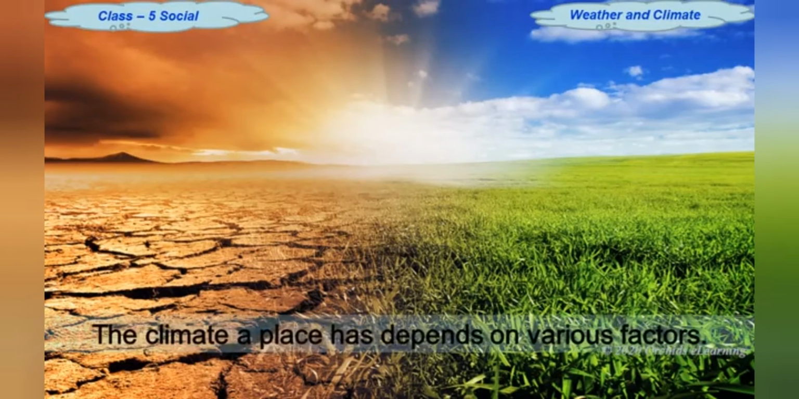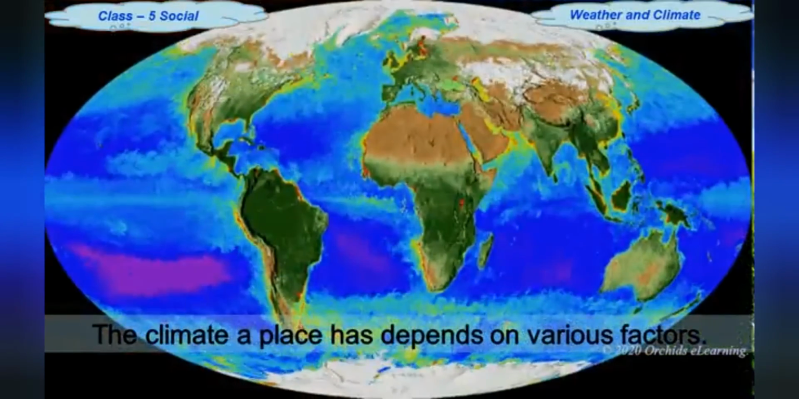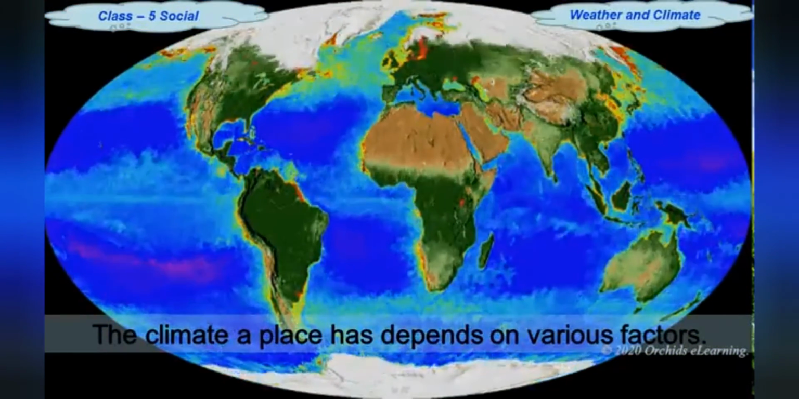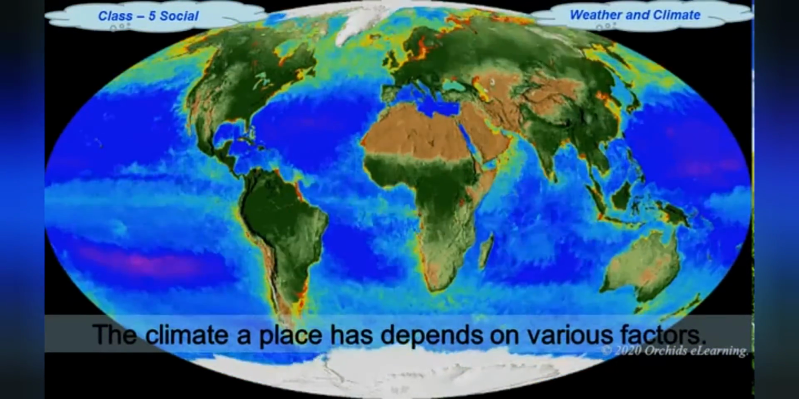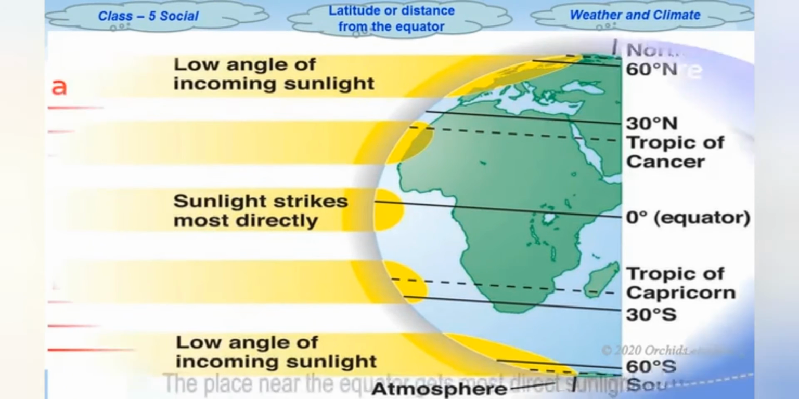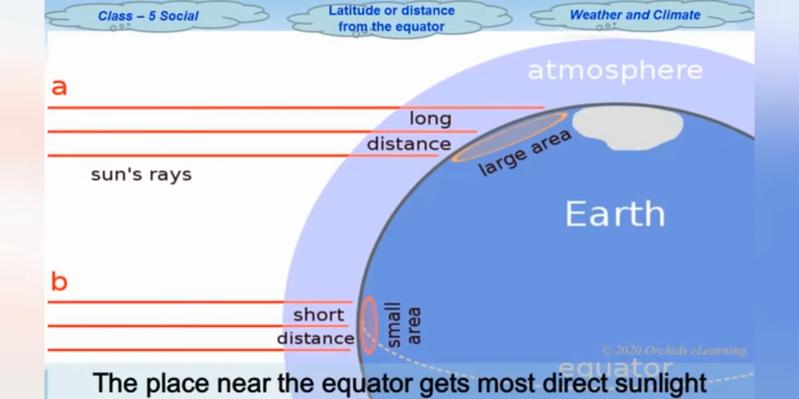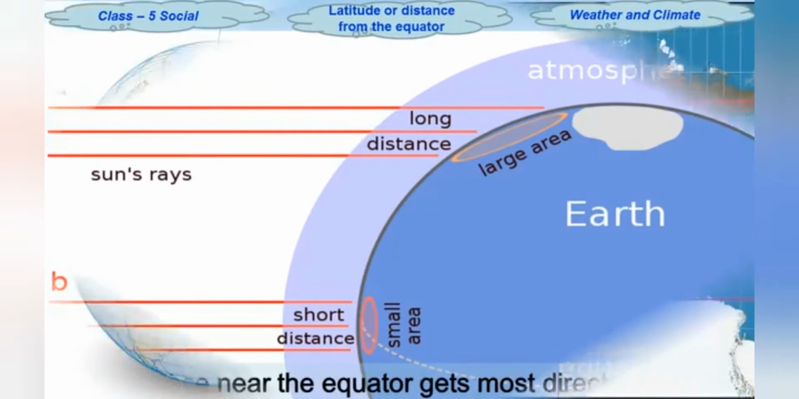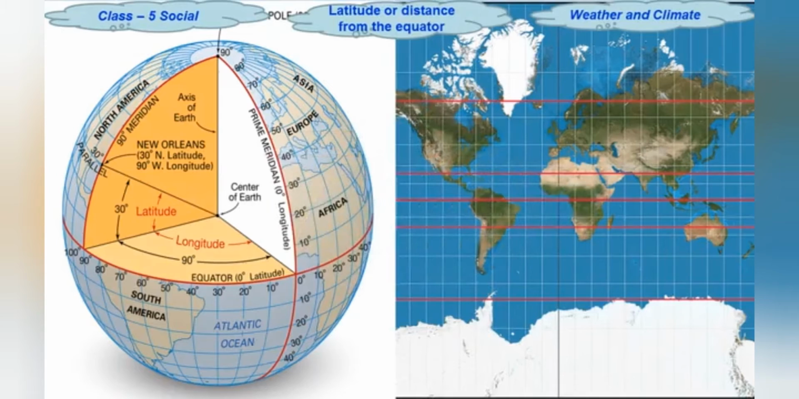The climate a place has depends on different factors, all of them linked to the geography of the place. Let us see those factors. Latitude or distance from the equator. The equator, that is the latitude of 0 degrees, gets the most direct rays of the sun. The latitude of a place tells us how close or far away it is from the equator.